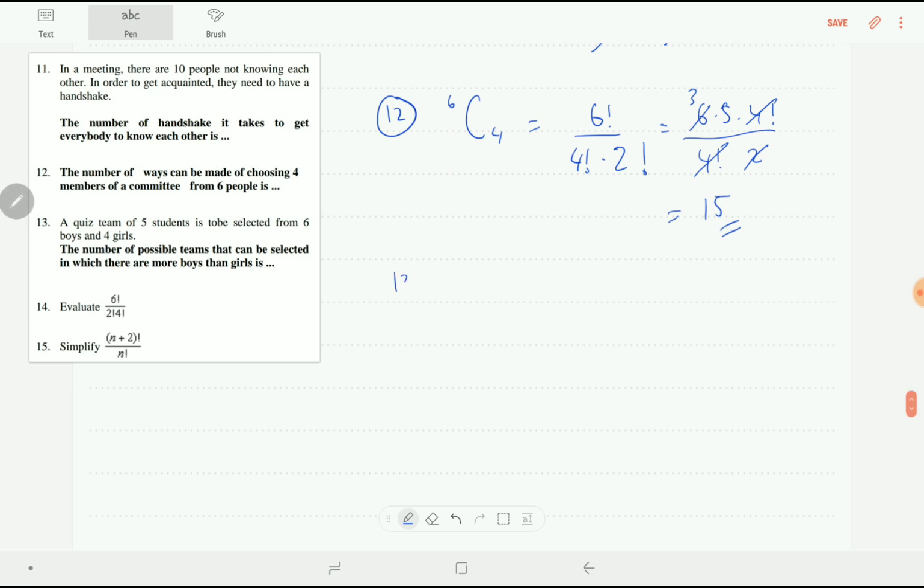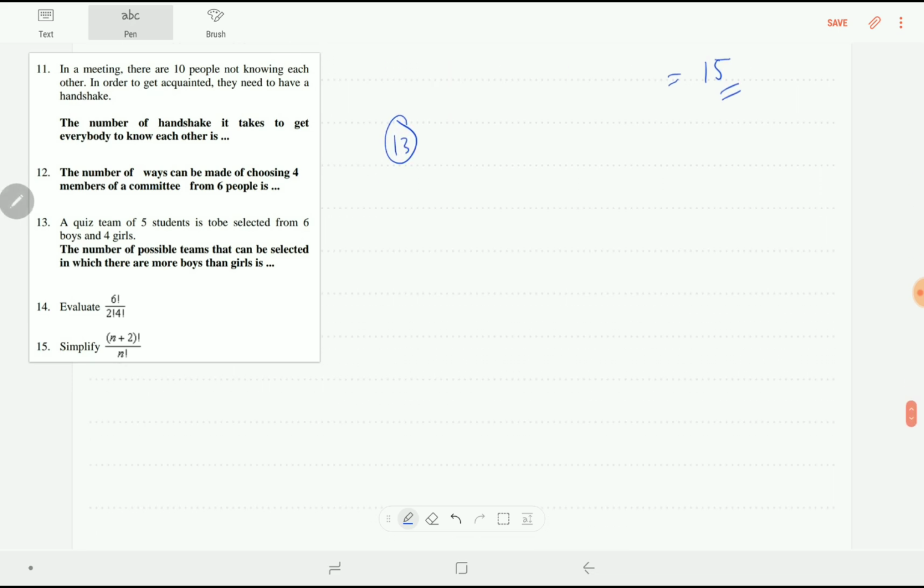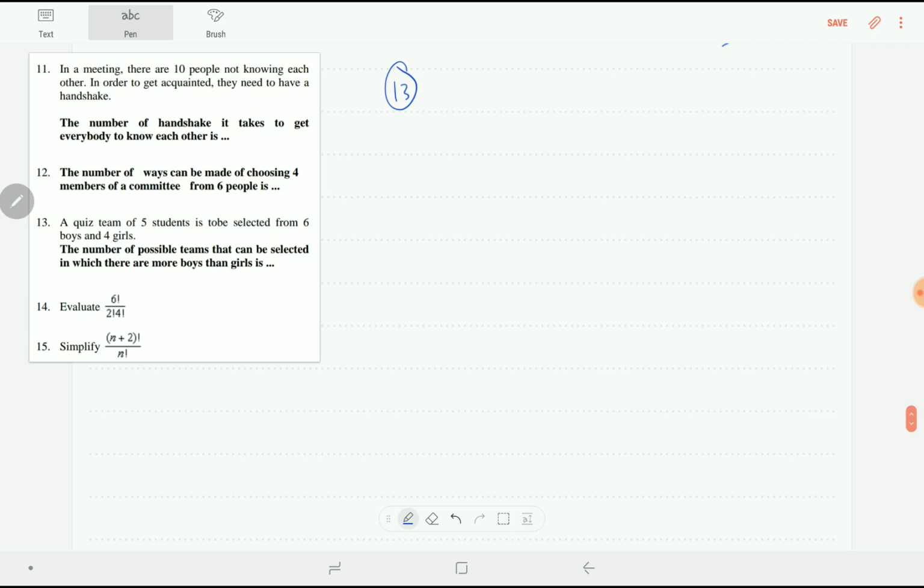Okay, next question, number 13. A quiz team of 5 students is selected from 6 boys and 4 girls. The number of possible teams that can be selected in which there are more boys than girls is.